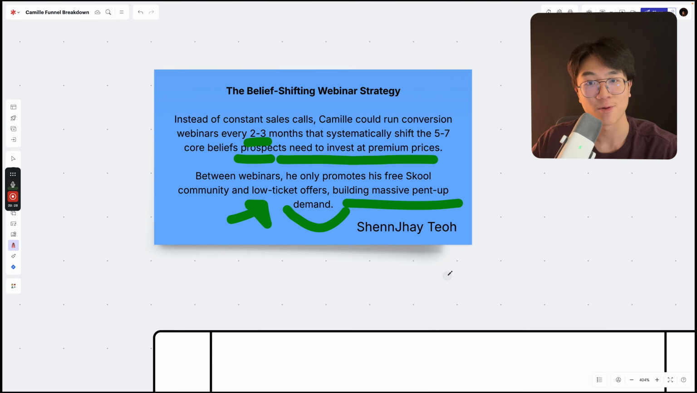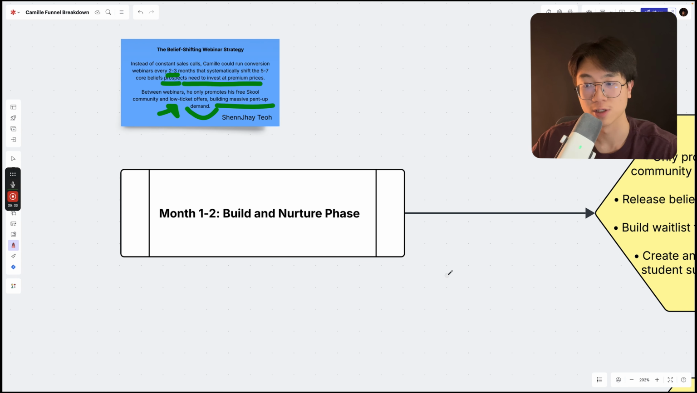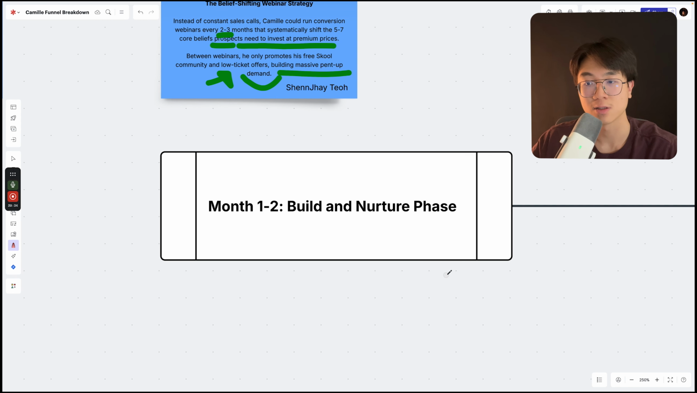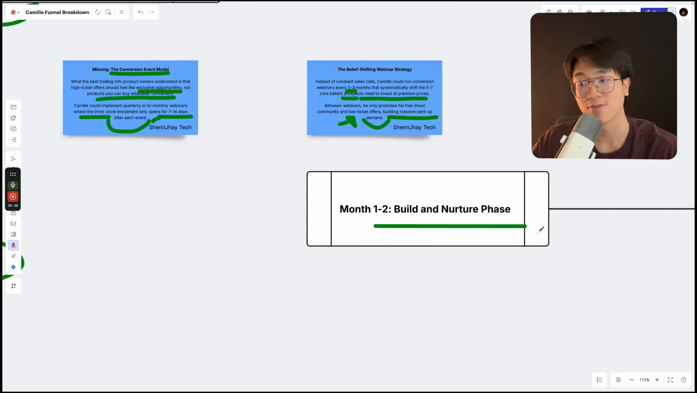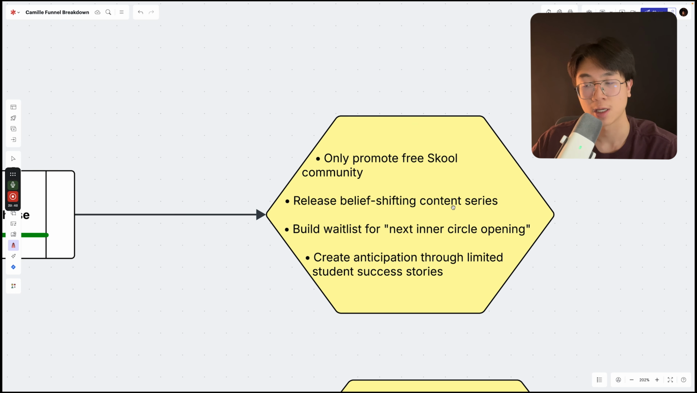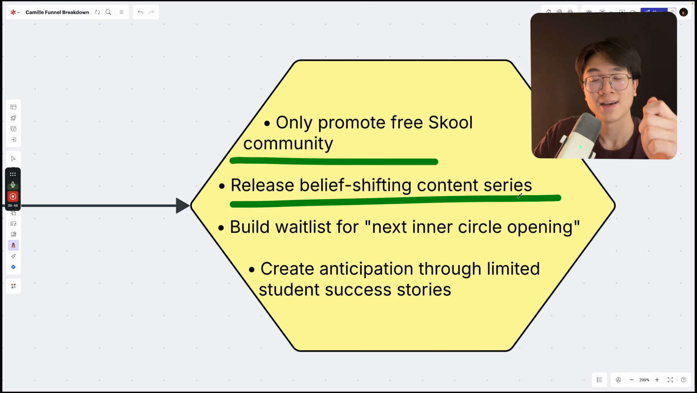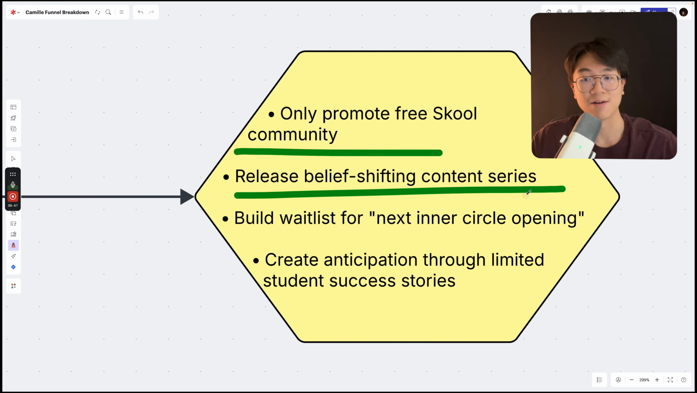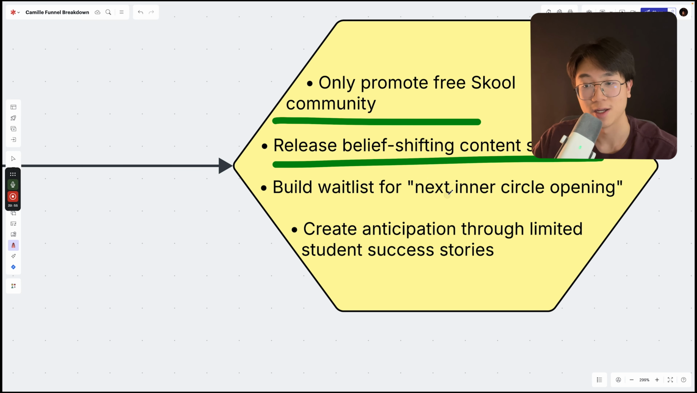So breaking it down from a strategic standpoint, month 1 and month 2 is only the nurture and building phase. What this phase looks like is that we only promote the free school community and release a belief shifting content series. You want to identify the different core beliefs that, once your audience believes them, buying your solution becomes inevitable, right? And then during months 1 to 2, as you publish the different content, build up the waitlist for, hey, the next inner circle is opening.